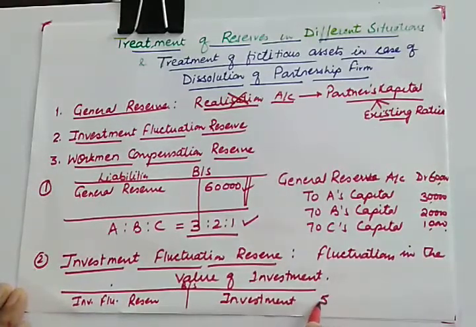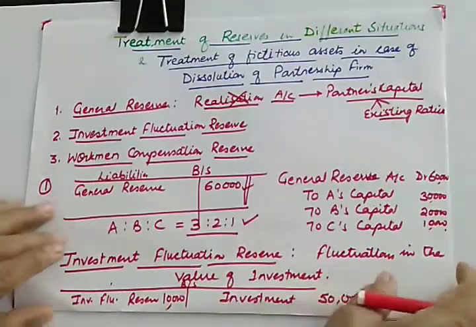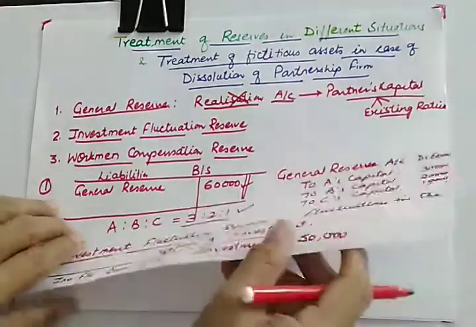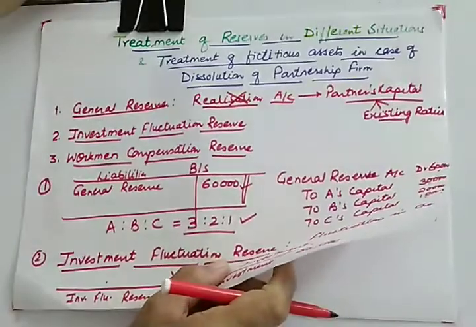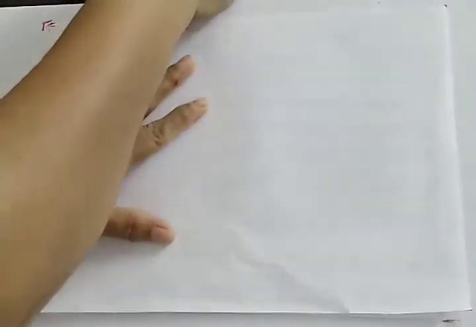Suppose your investment is 50,000 and your reserve is 10,000. So if both are there, investment along with the investment fluctuation reserve, in that case it will be transferred to realization. Both will be transferred to realization. You know that all the assets are transferred to realization, but investment fluctuation reserve will also be transferred to realization in that case.